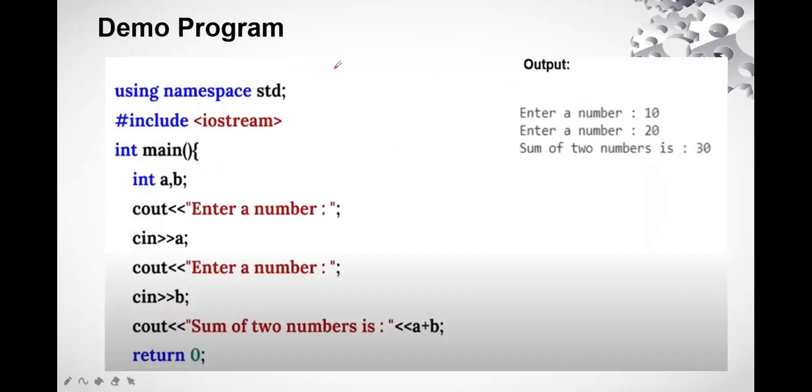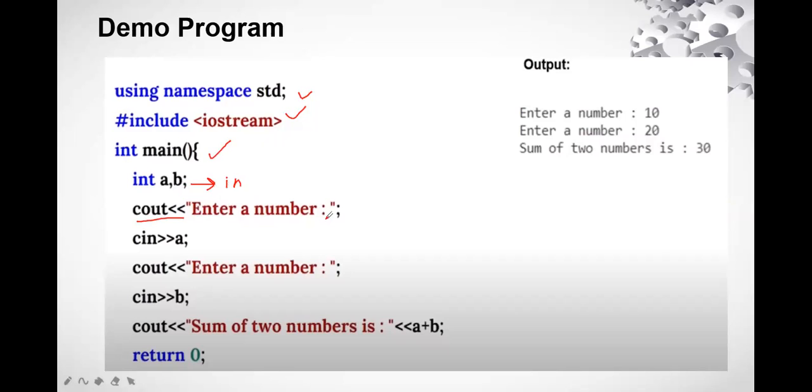Now let's take an example of a demo program, how we define the input and output. See, these are the things we are going to use always: using namespace std, include iostream, int main. This is the main function, starting with the curly braces. Then we have integer a comma b. This is the initialization of variables, and then I'm going to write cout, less than sign two times. This is the syntax we are going to use.